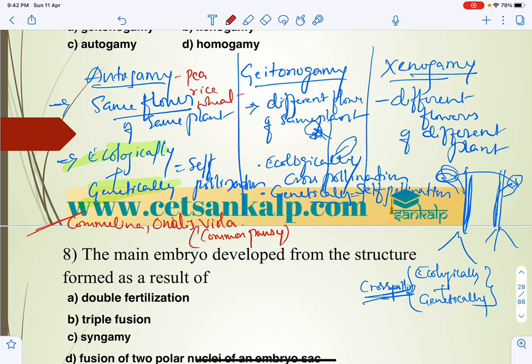Geitonogamy, example we can take cucurbits, and xenogamy, that is papaya and maize. Papaya and maize. Note this down: ecologically and genetically self pollination, ecologically cross pollination but genetically self pollination, both ecologically and genetically cross pollination: autogamy, geitonogamy, xenogamy.